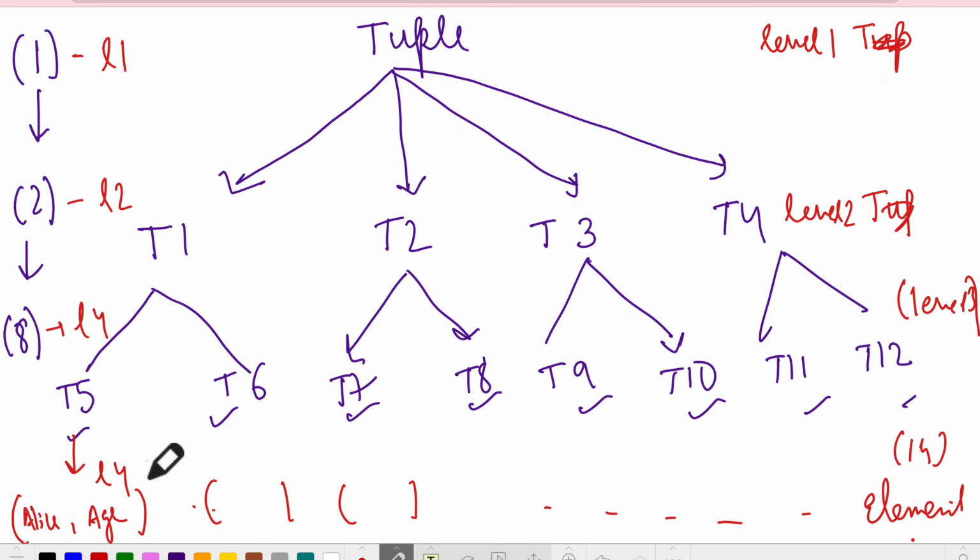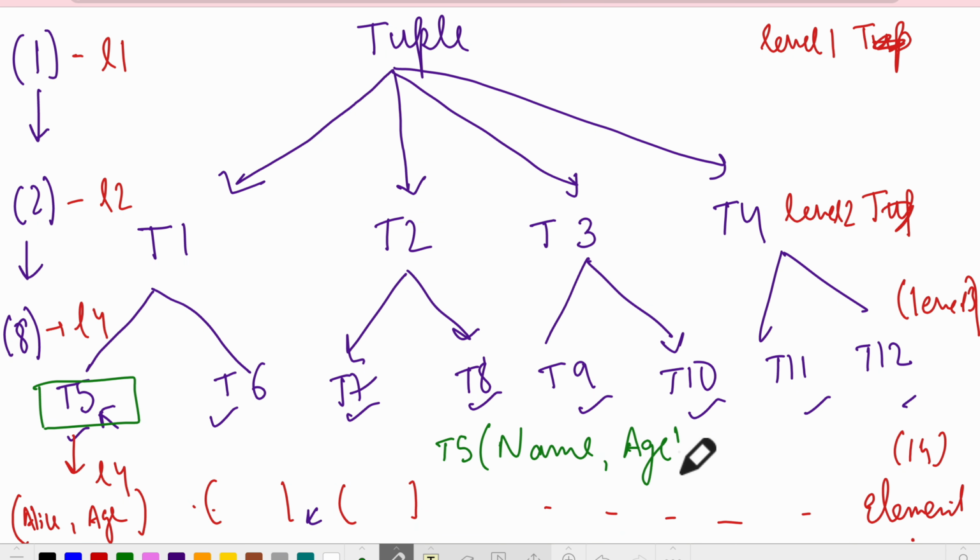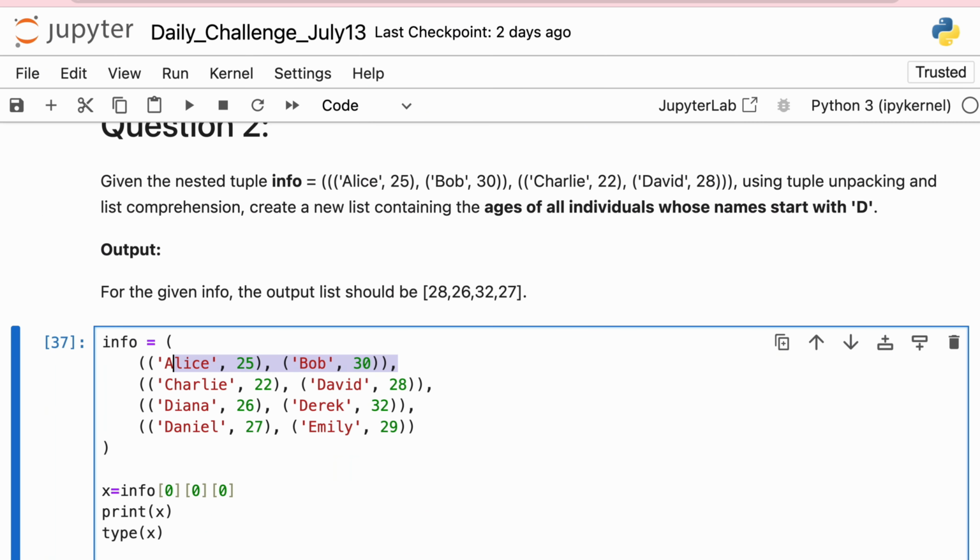Now, as per the question, what do we want to access? Do we want to access these elements, or this tuple? The answer is we want to access this tuple, because this tuple T5 contains name and age. So once we get access to this tuple, we will put a filter that, okay, return me name from this tuple where age is greater than, just let me cross check what the question is.